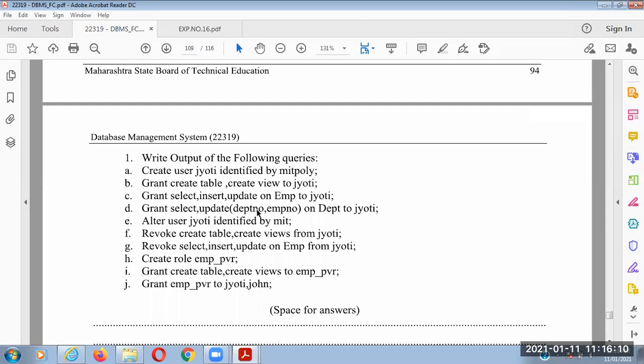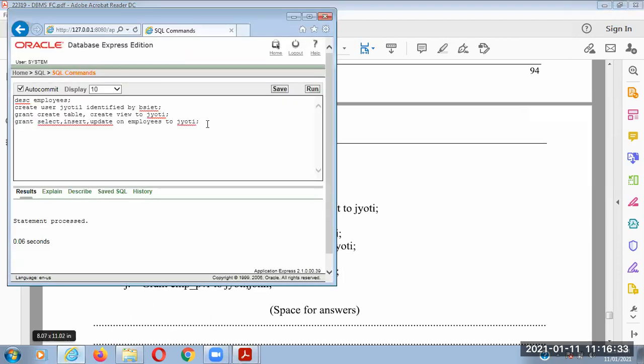Okay, मगाशी मी ज्योती ह्या युजरला सगळ्या टेबलवर सिलेक्ट, इन्सर्ट आणि अपडेटची ग्रँट दिलेली आहे. If you want to have it on specific columns, then GRANT SELECT, UPDATE (specific columns) ON table_name TO Jyoti. Okay, so we can easily grant this type of permissions. Okay, so I am copying the same, only changing.